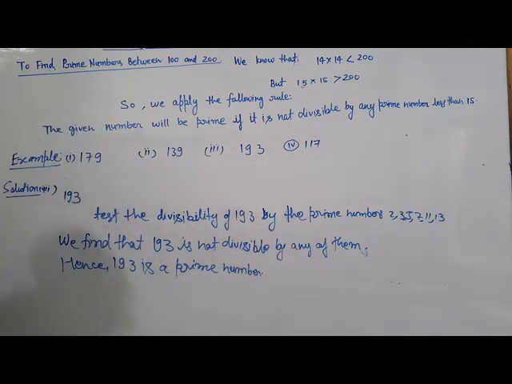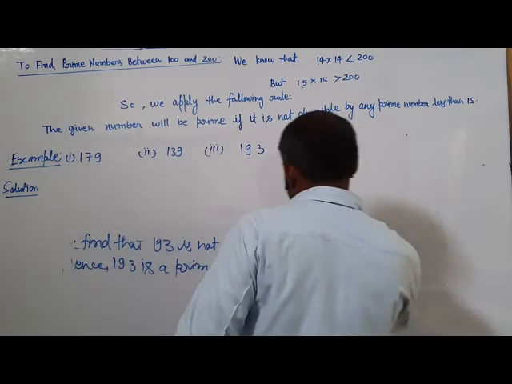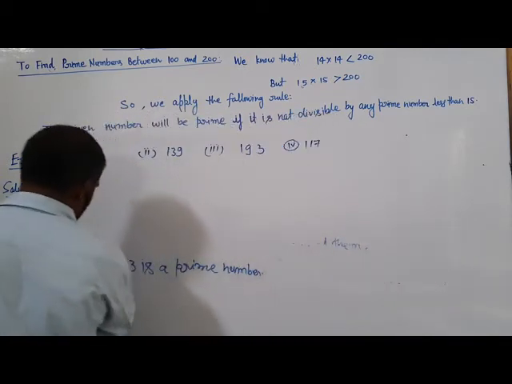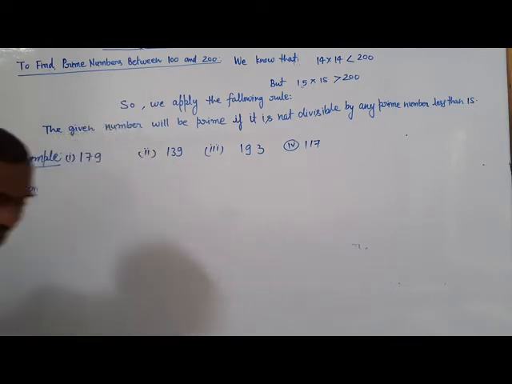In this way, you can test any number located between 100 to 200, that the given number is a prime number or not, by following this rule.